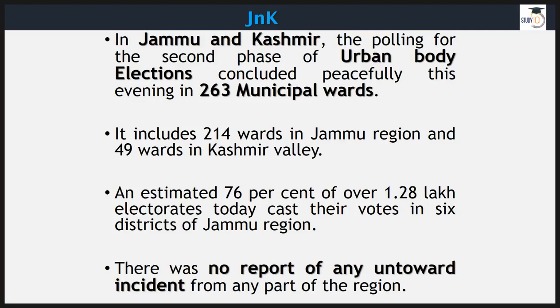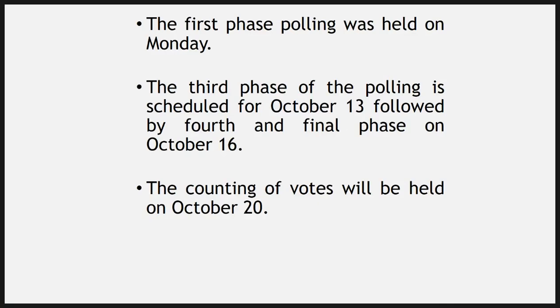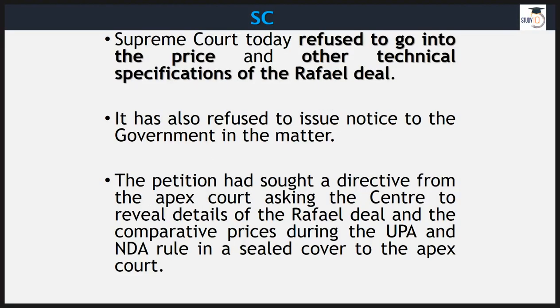So now moving on to other news items that we find in PIB, we have this second phase of polling for urban body elections, concluded peacefully in 263 municipal wards of Jammu and Kashmir. And the good news is that there was no report of any untoward incident from any part of the region. That's a big achievement, of course. So in total we are going to have 4 phases. First phase is over, second is over as well. Now third phase on 13th, and fourth and final one on 16th, and counting will take place on 20th October.